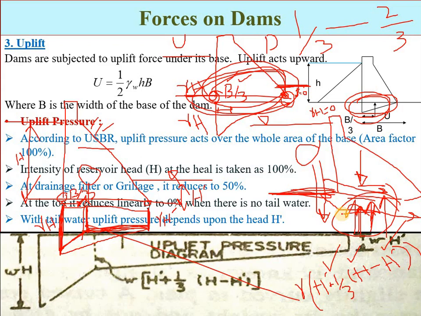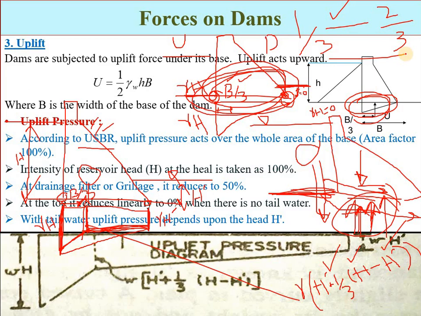Now the question is how much area that uplift pressure acts on. There are two concepts. One concept says that the uplift pressure is effective on 1/3 to 2/3 of the area. The newer concept, the Terzaghi concept, is that the uplift pressure acts on the total area, but its intensity is different.